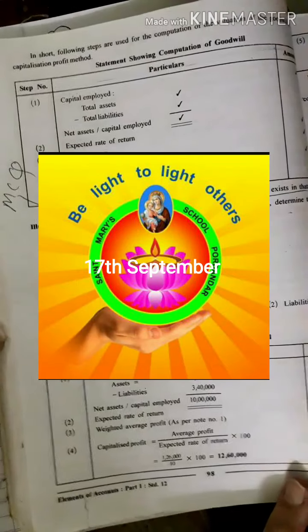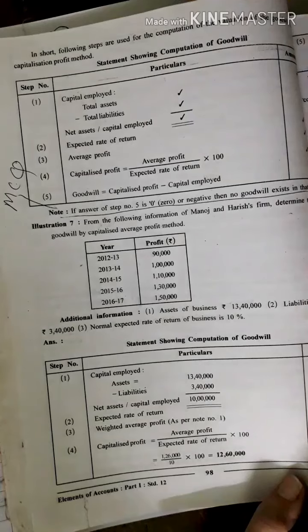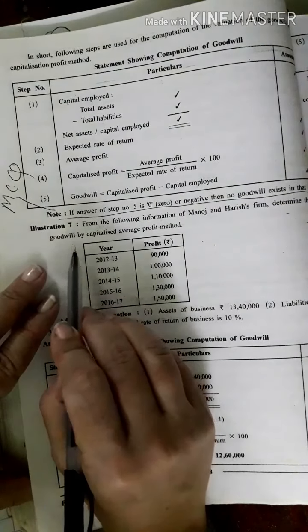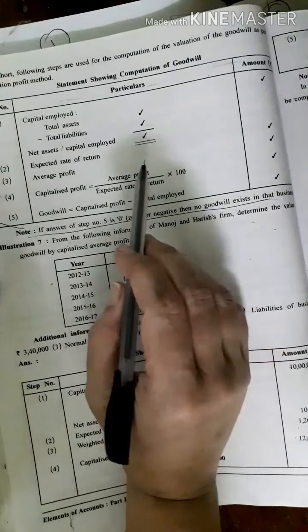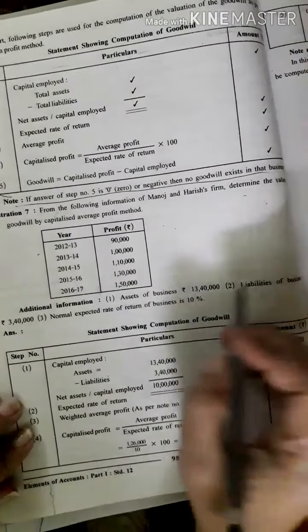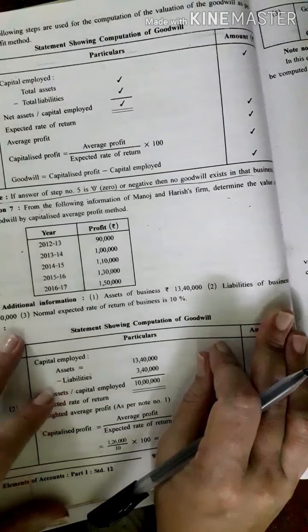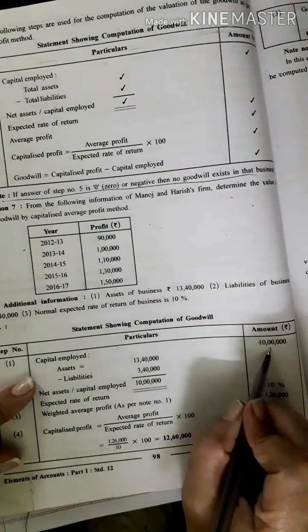Good day, students. Today we shall see another method of goodwill valuation, that is capitalization of average profit. So in illustration 7, the assets of the business are 13 lakh 40,000 and liabilities are 3 lakh 40,000. So capital employed, that is assets minus liabilities, is 10 lakh.